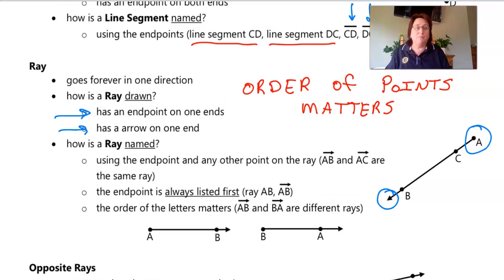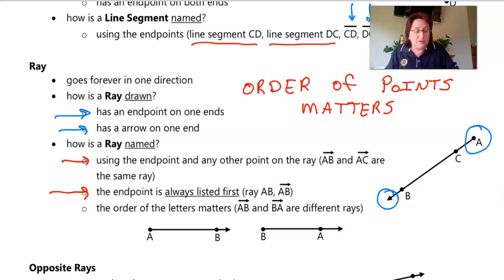The order of the points matters because the very first letter is always the endpoint. And you're going to use the endpoint and any other point on that ray.